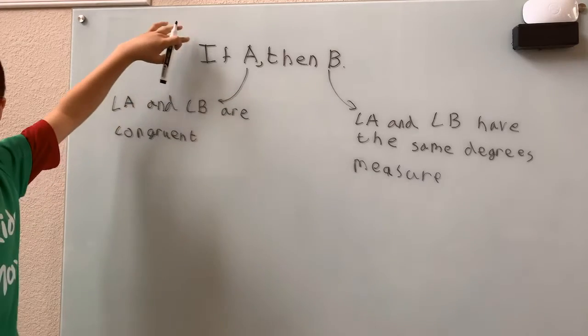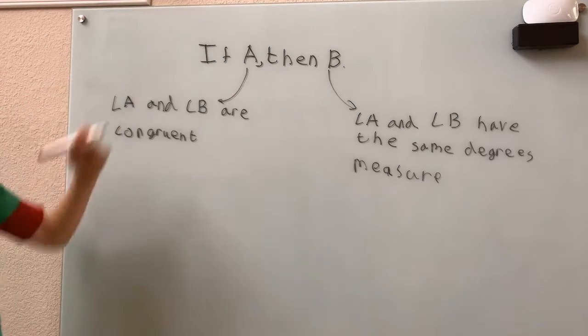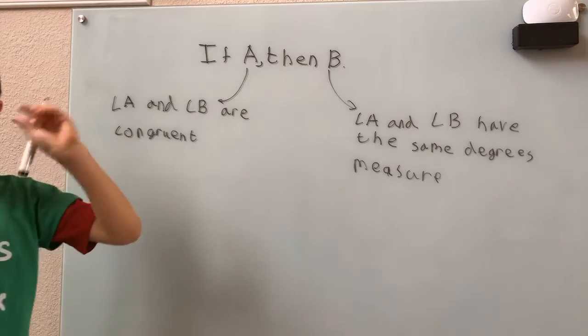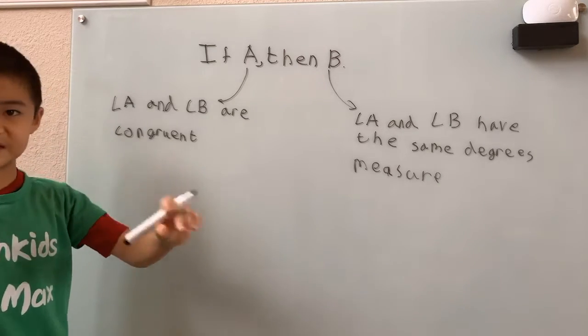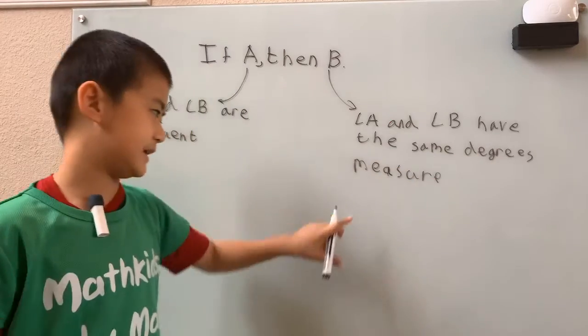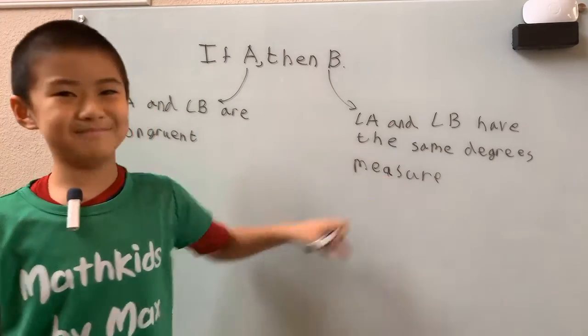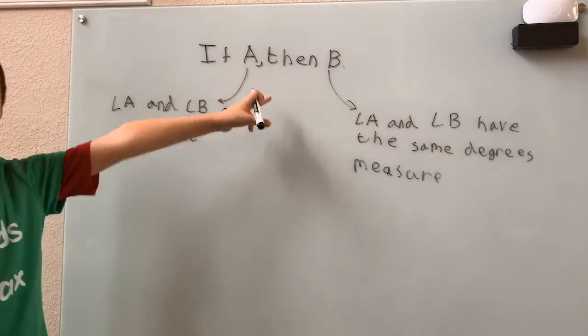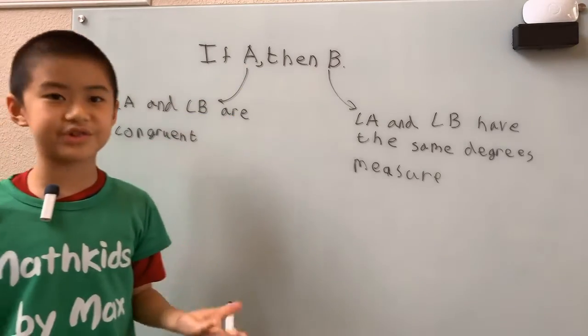Well, is this true or false? You gotta prove if it's true or false. Well, since angle A and angle B are the exact same thing, that means they do have the same degrees measure. Not very convincing maybe, but at least we know that this is true. It's a true conditional statement.